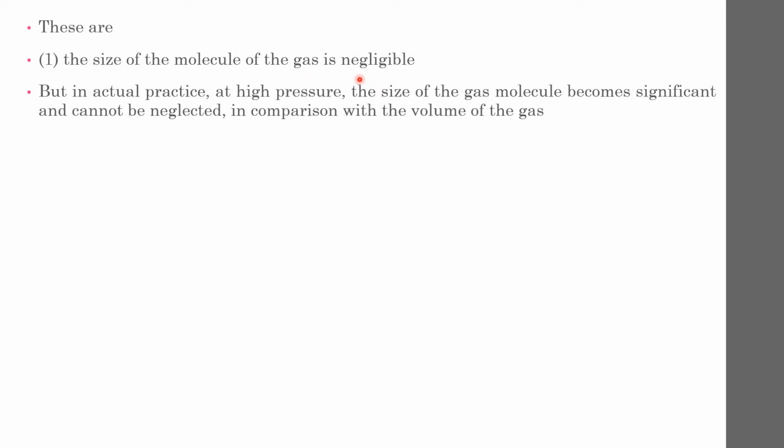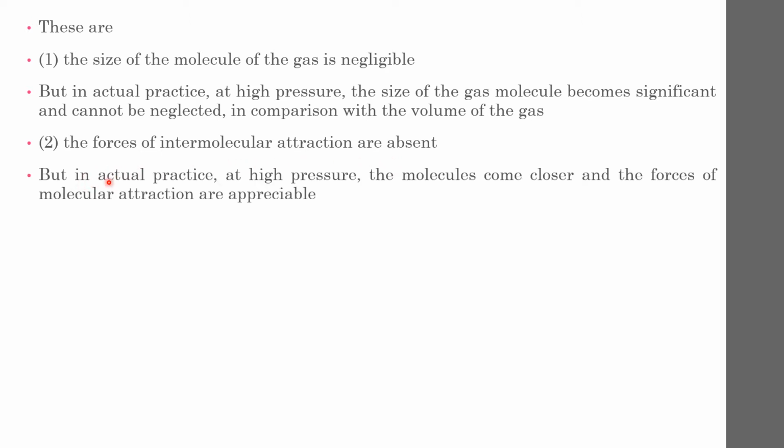These assumptions were that the size of the gas molecule is negligible, but in actual practice at high pressure the size of the gas molecule becomes significant and we cannot neglect it in comparison with the volume of the gas. Second, the forces of intermolecular attraction are absent.